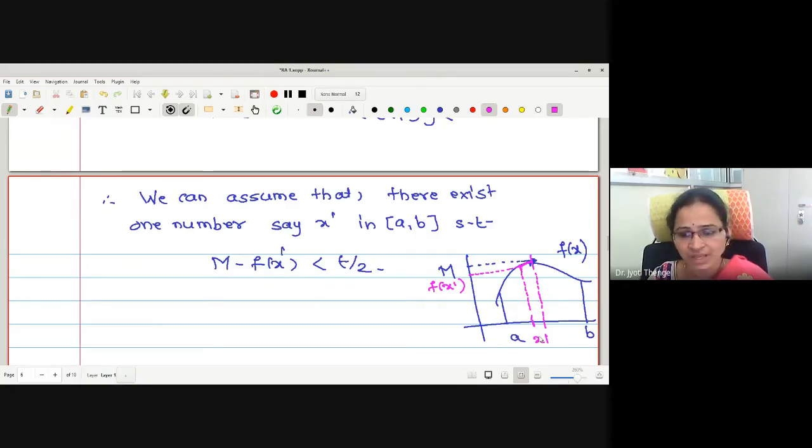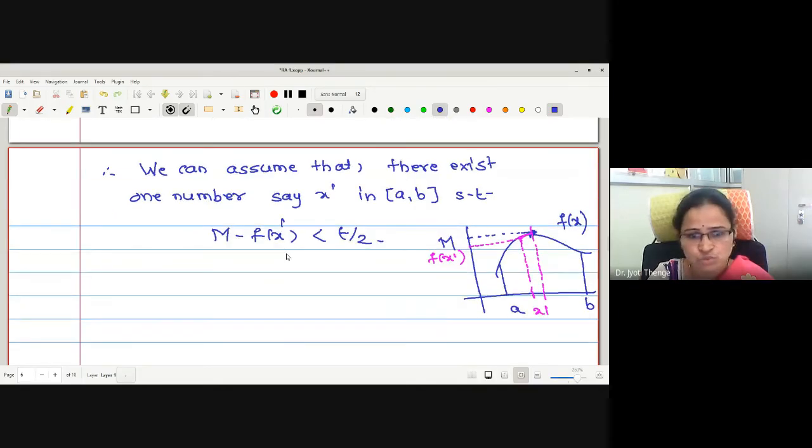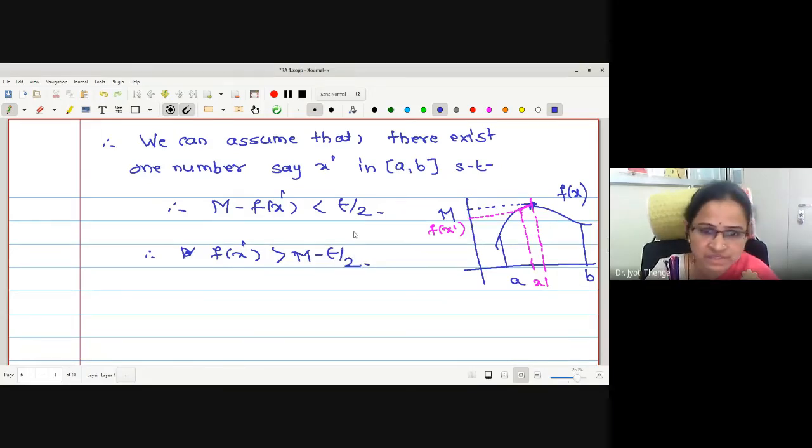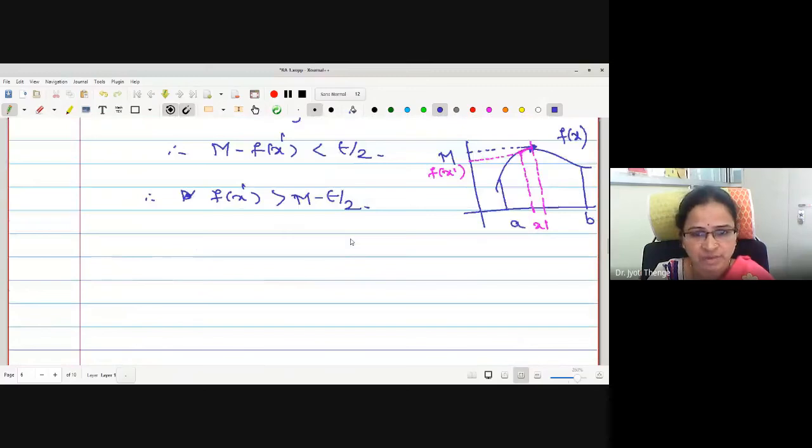We select one x dash such that M minus f(x dash) is less than epsilon by 2. I hope there is no confusion with the element x dash to be selected. From this statement, I will write f(x dash) is greater than M minus epsilon by 2. I will call this statement number 2.